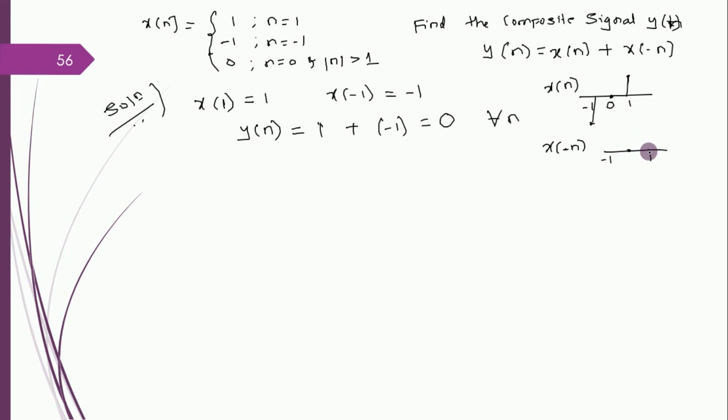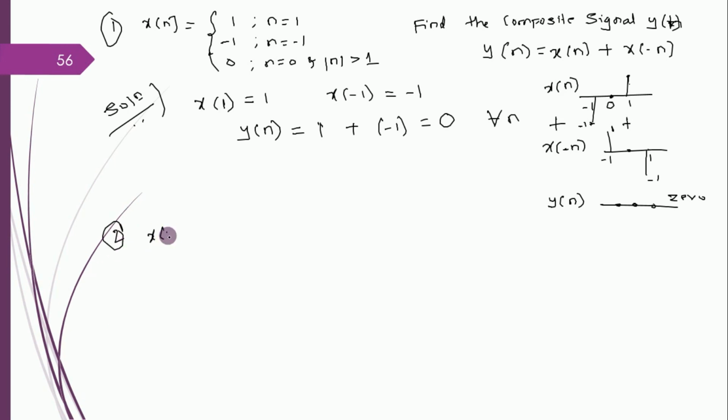So if I add these, 1 plus minus 1 goes to 0, and minus 1 plus 1 cancels, again going to 0. So when you add these two signals, your y signal will always be 0. So the composite signal will always give you 0 for this given problem. I hope it is clear.